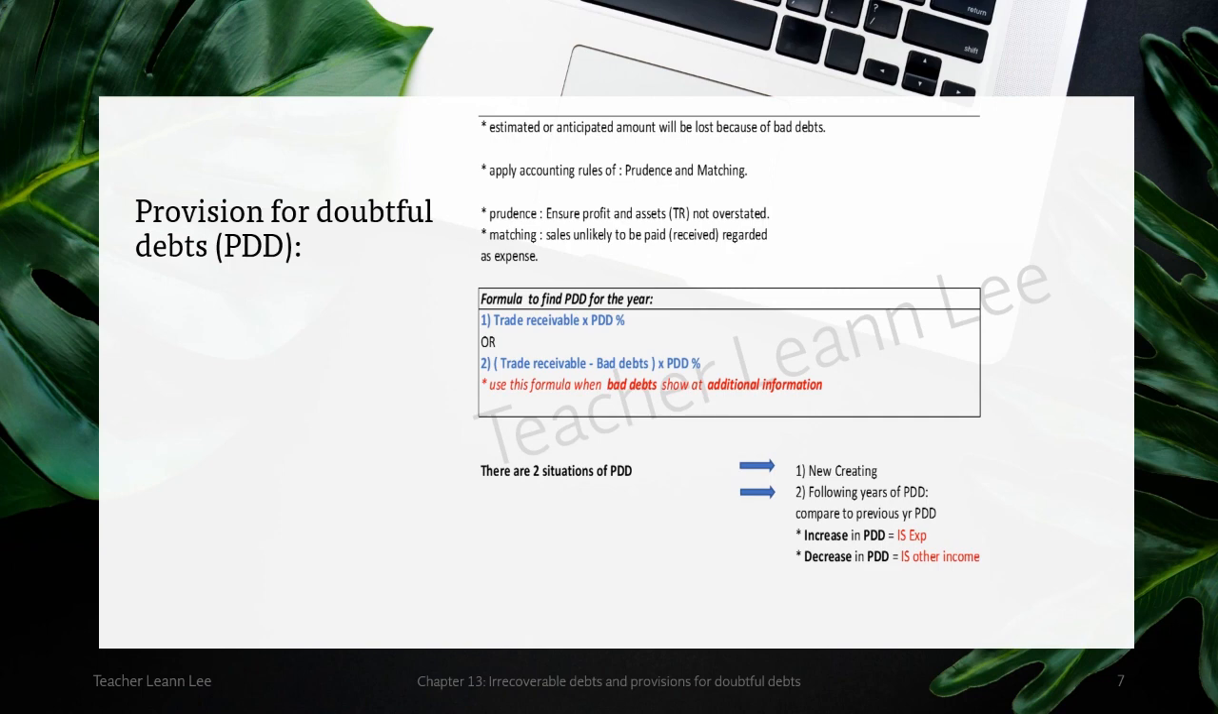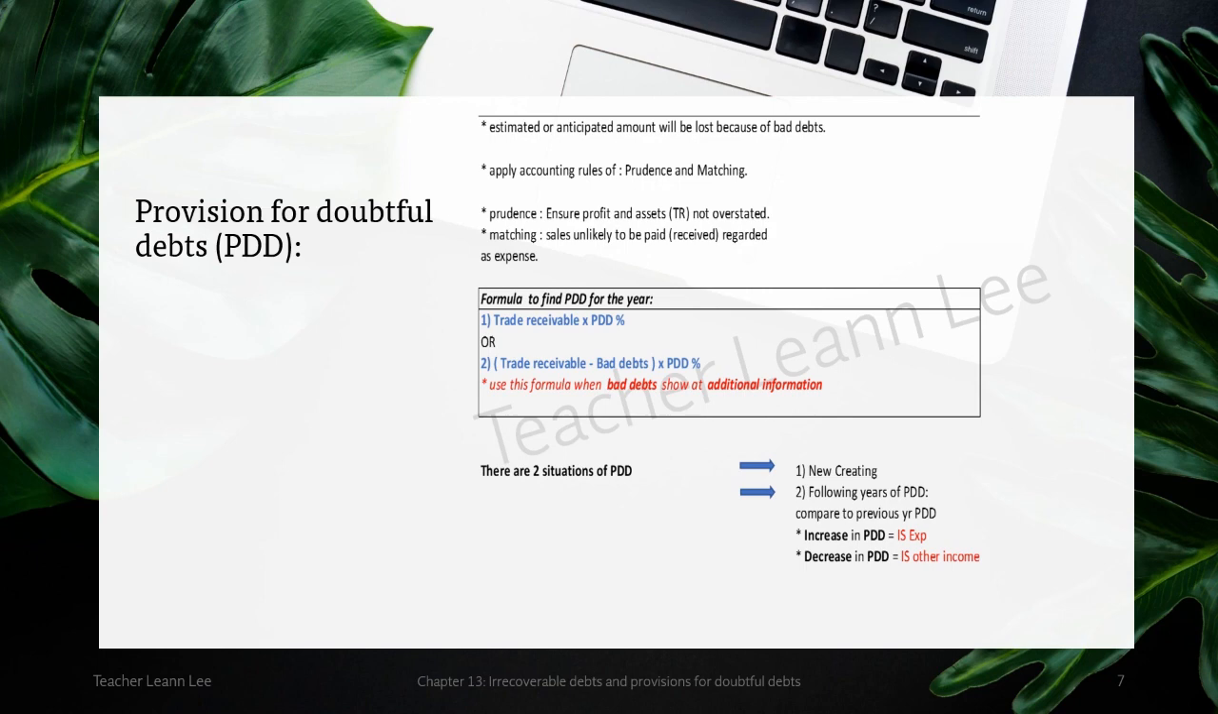So the formula to find the PDD for the year has method 1 and method 2. Method 1 is to directly use the trade receivable times the PDD rate, which they will provide in your exam. Method 2 is trade receivable minus the bad debt, times the PDD rate. When will we use method 1 or method 2? How do we know when it is time to use method 1 and method 2?